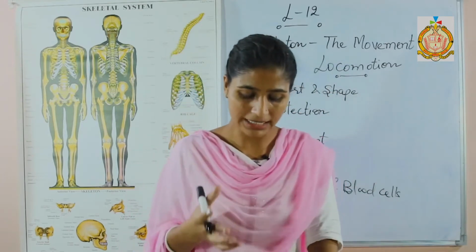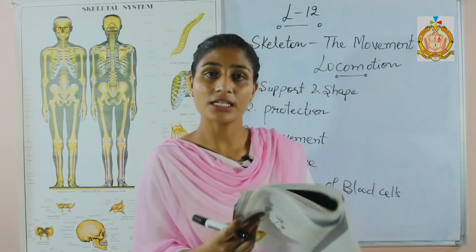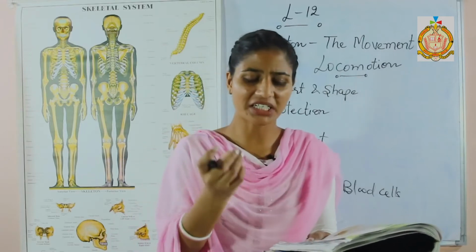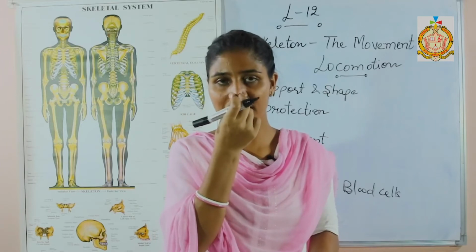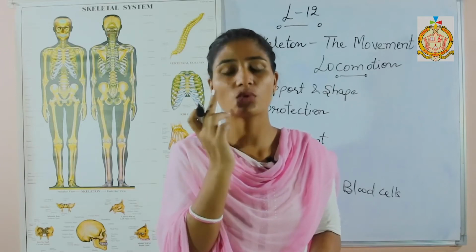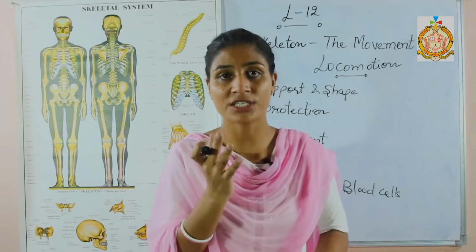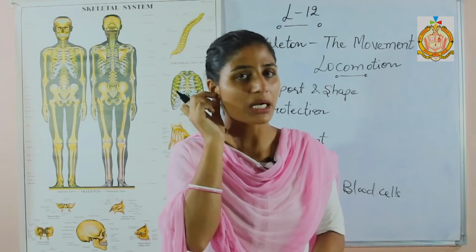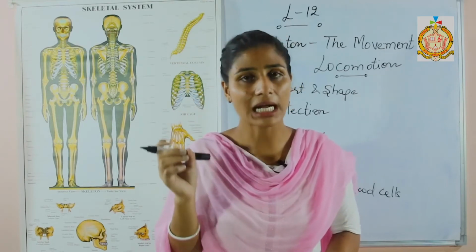Next is cartilage. Cartilage are the supporting and connecting structures. For example, cartilage supports the projecting external ears and the tip of the nose. Here you can feel that on the tip of your nose no bone is present. Then who is giving the support to it? The cartilage is present. That's why the tip of the nose is very flexible, as well as the pinna part of the ear, meaning the outer ear, is very flexible due to the presence of cartilage.